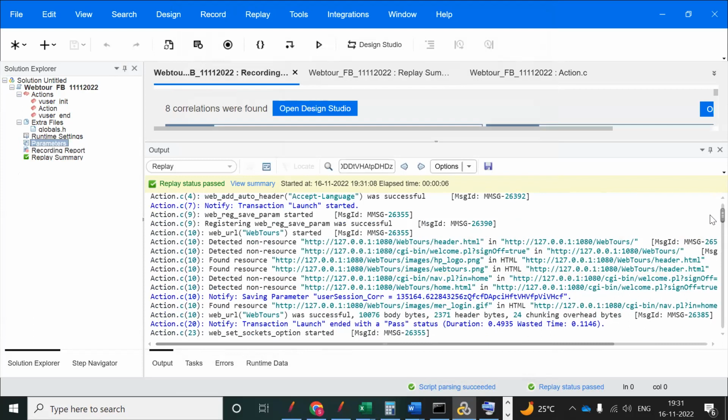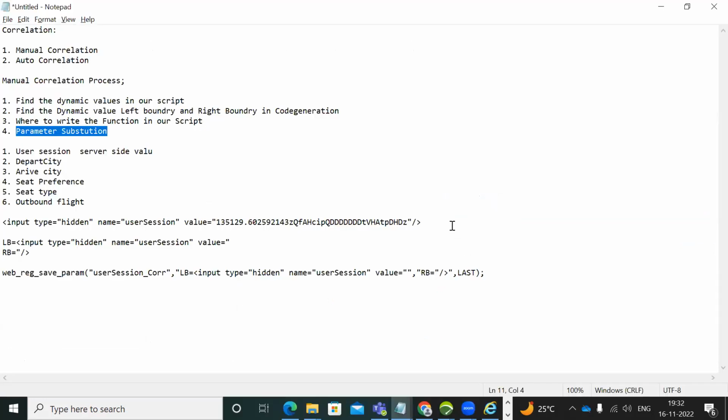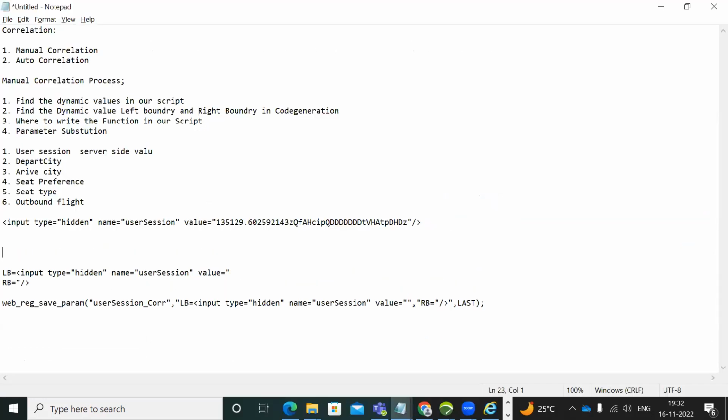Now you can observe user section core value. See, what is the parameter name you have given? User section core value is equal to, which value is captured? The dynamic value is captured. You can compare the script's dynamic value and this value. So this is coming from after execution, means replay.